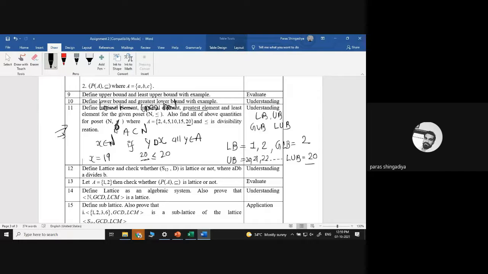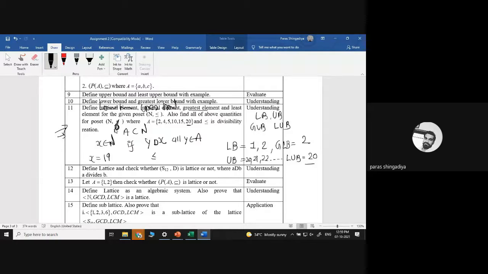Which number in the natural line is divisible by 2, by 4, by 5, and by 10, 15 and 20, all of them? Divisible means which x can be divided by all values of y. 1 will be a lower bound, but now you have to check the upper bound.